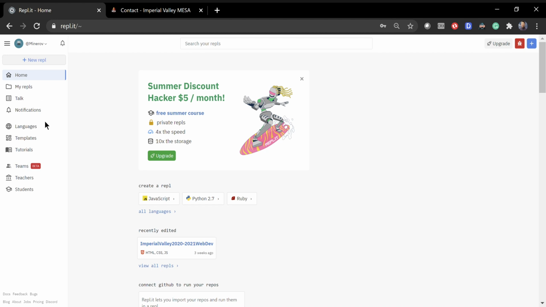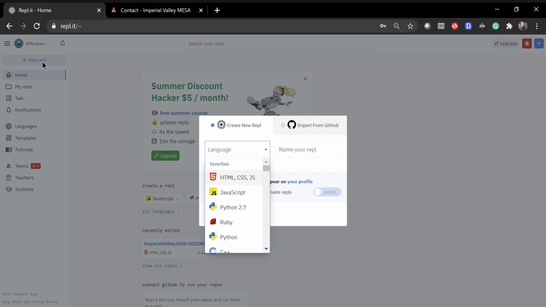So let's get started on how to make a website and how to start the web page. Right here on the top, we're going to start our new file. We click on that, and then this new pop-up is going to show up. We first select the language that we're going to use. We have this one right here on the top: HTML, CSS, and JavaScript. But you're more than welcome to use any other language that you feel comfortable with.